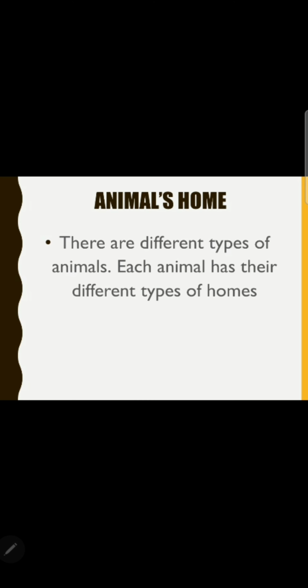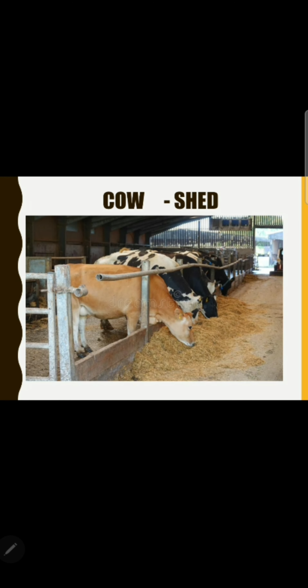Now we are moving on to the animals' houses. As we live in our houses, there are houses of the animals as well. There are different types of animals, and each animal has a different type of home. As you can see, the cow has a home that is known as a shed. The cow is eating the stalk, chara kha rahi hai. So this is the cow shed where a lot of cows reside.